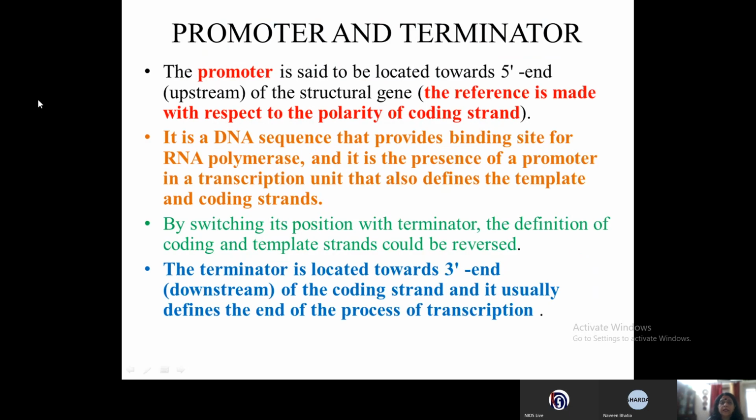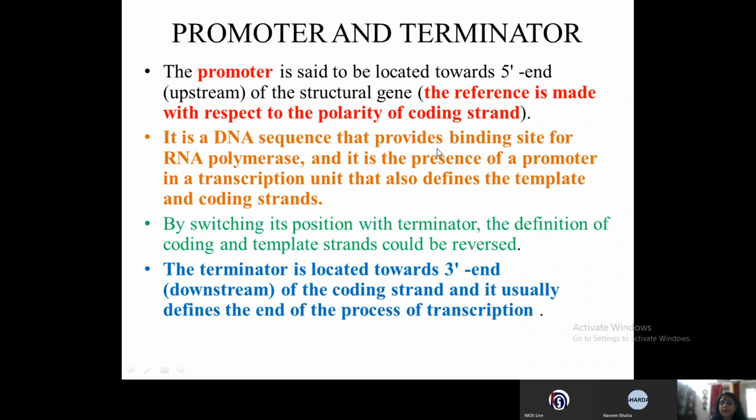Now, promoter and terminator. The promoter is said to be located at the 5' end, upstream. Now you've understood why the 5' end of the coding strand. Why upstream? Because these sequences of the promoter are before the transcription start site of the structural gene. The reference is made with respect to the polarity of the coding strand. These concepts are very important. Based on these concepts only, questions are asked in the board exam.